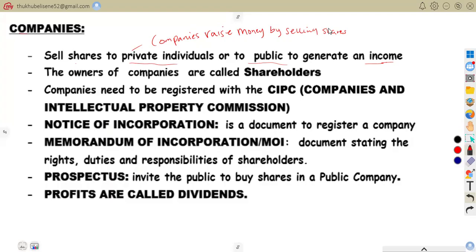For example, a company sells, let's say, 1,000 shares to investors to raise how much? To raise 500,000 for expansion. So that is what you say.